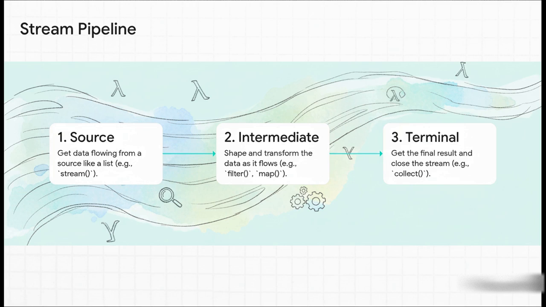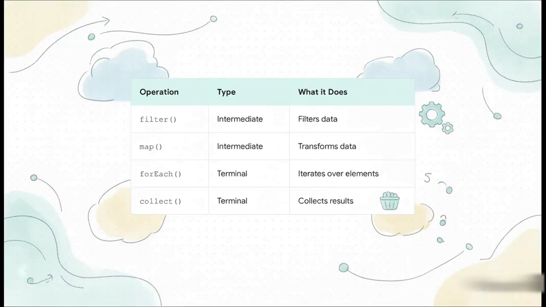Second, you apply what are called intermediate operations. These are your workstations, things like filtering out items you don't want or mapping each item into something new. And finally, you have a terminal operation, which is what actually produces your result, like a new list or just a final count. Here are a few of the most common operations you'll see.